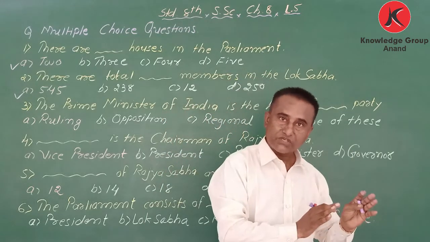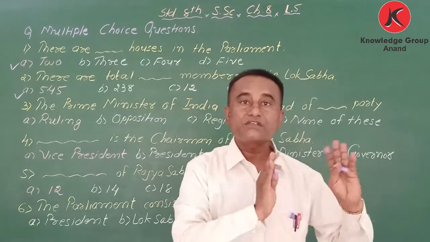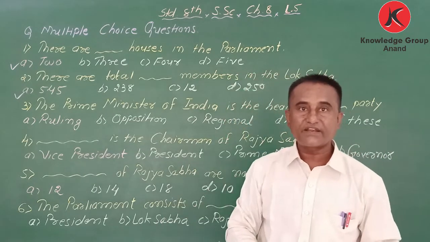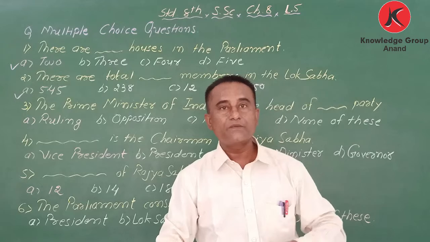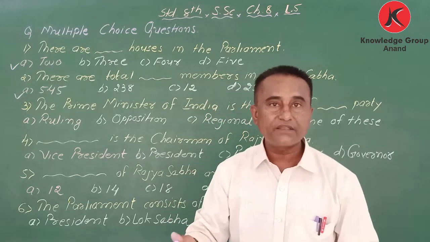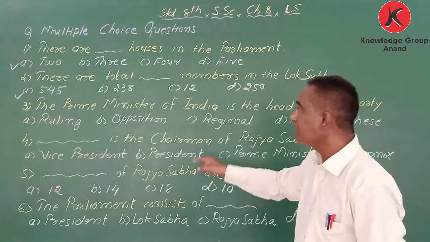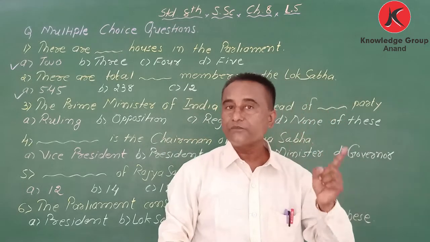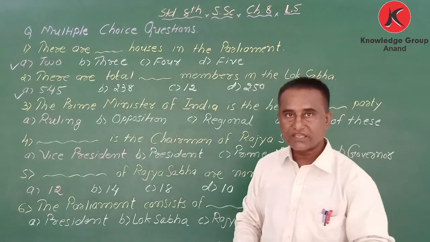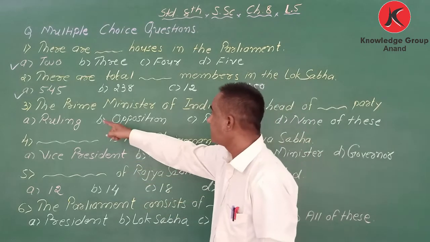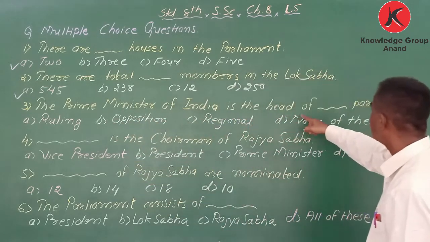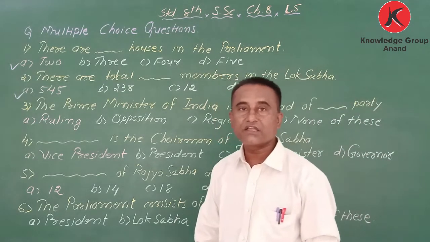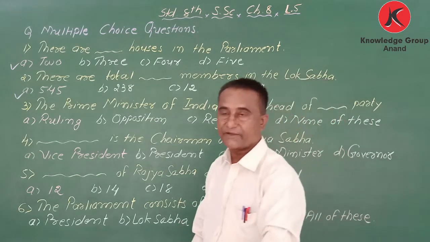In the opposition it is the same, main plus supporting. So don't consider the name of a party like BJP, Congress or Aam Aadmi Party. I am saying only two things, ruling or opposition party. So the Prime Minister of India is the head of the ruling party.